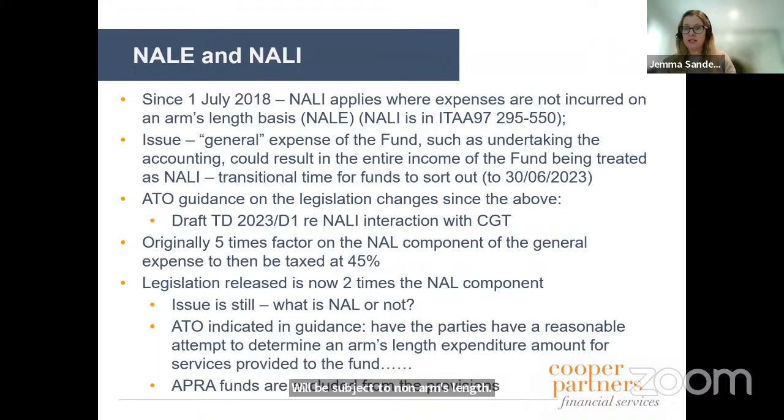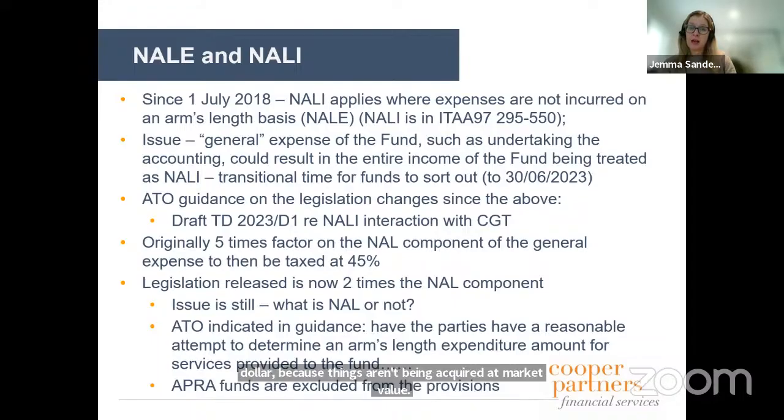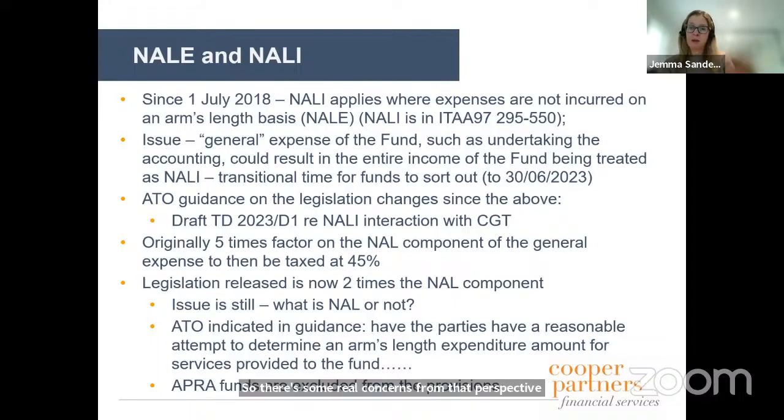And yuck, right? So we're certainly seeing this a fair bit when people have got related unit trusts or unrelated unit trusts but closely held, and they're reinvesting everything at a dollar because things aren't being acquired at market value. So there's some real concerns from that perspective. So just to be aware of how that all flows through from that perspective there.